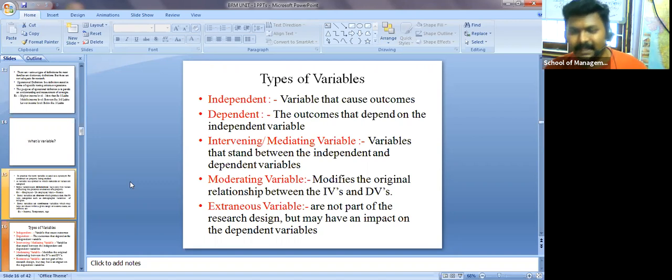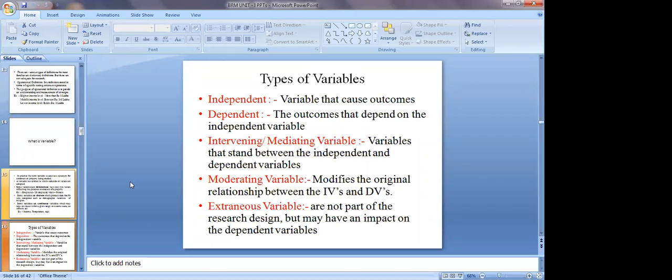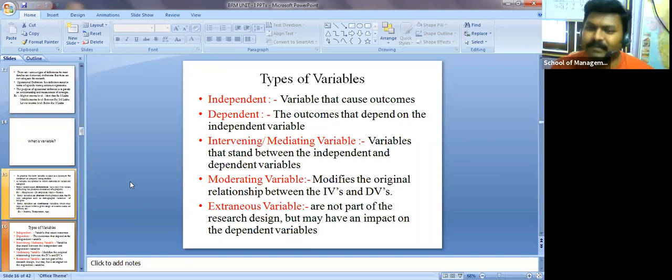Suppose the boy says, I want to give something to my mother, then immediately the wife may say, why is it necessary to give? Who is the wife here? Is she a mediating variable? Yes, sir. So my decision is influenced by someone, which is an intervening or mediating variable. To make you clear, I'm taking this example. The mediating variable stands between the independent and dependent variable. I will give a few more examples.